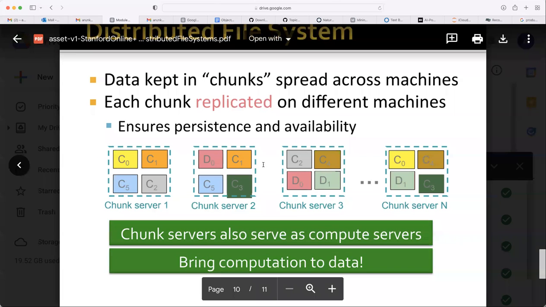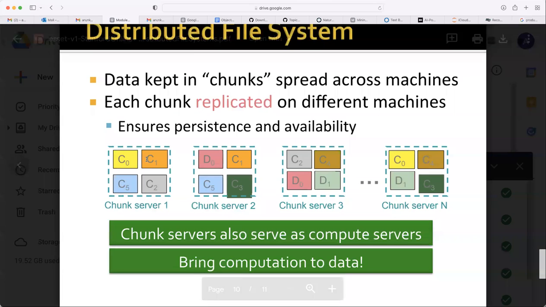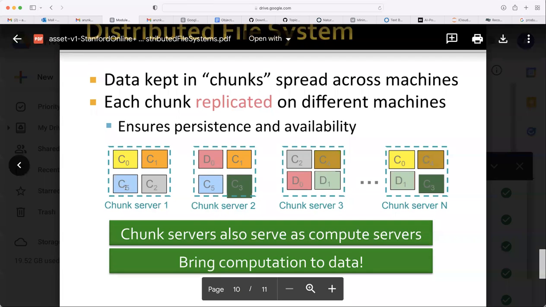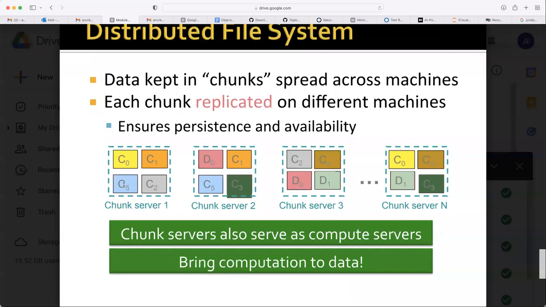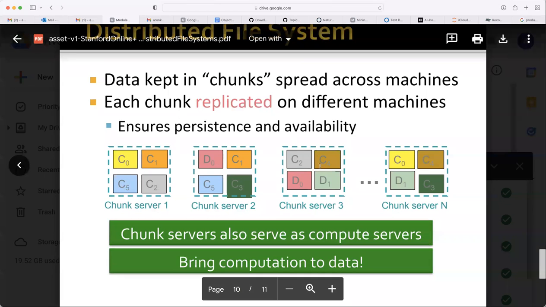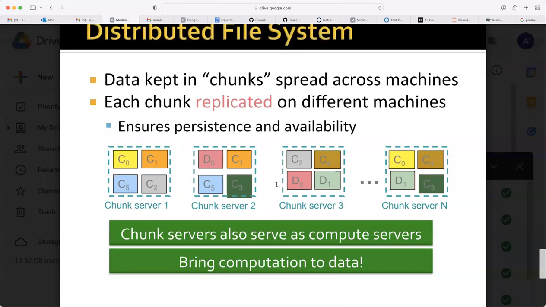From where do you get C1? If the first chunk server fails, from which chunk server will you get C1 data? Chunk server 2. Yeah. So if C5 fails, again chunk server 2. If C2 fails, chunk server 3. Okay, so this is how the replication will happen.